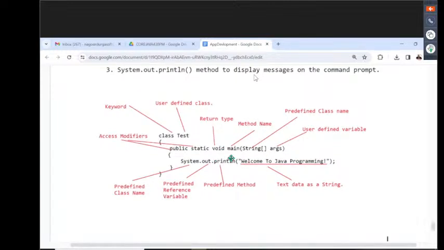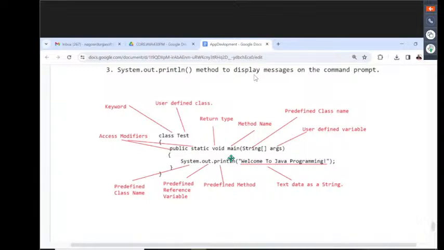If you want to write a minimum Java program, what exactly are the components we require? Everything is specified. Now first of all, tell me, to write any Java program, how many elements do we require at minimum? Three elements. What are the three elements? Main class, main method, and one System.out.println method.